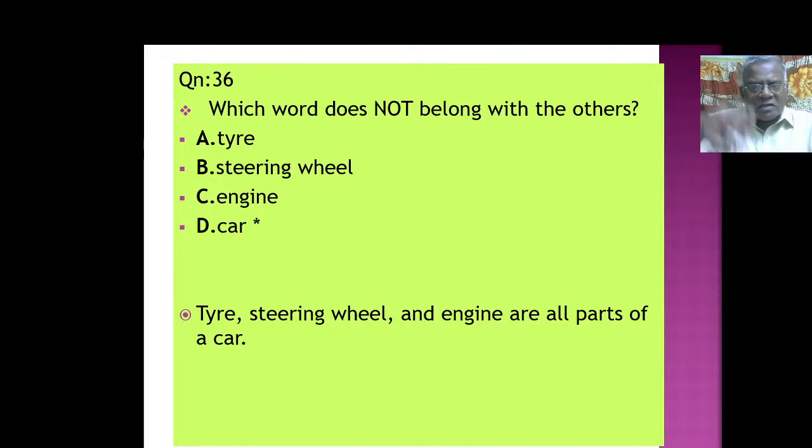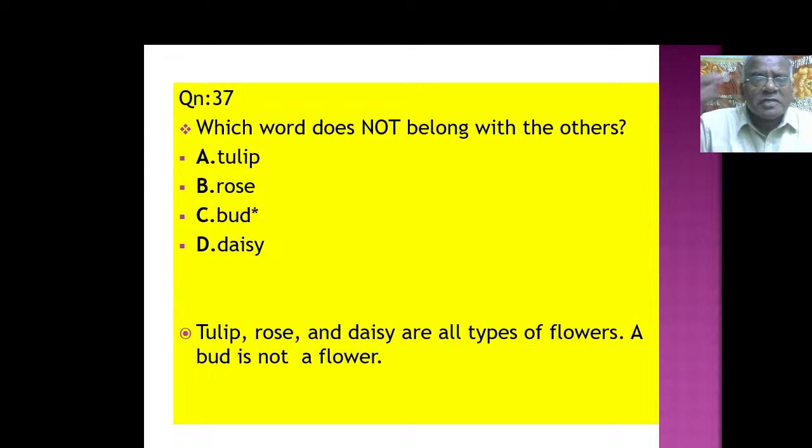Within the car all these things are there. So car will not belong with the others, because these are all accessories for the car. Tire, steering wheel, engine.